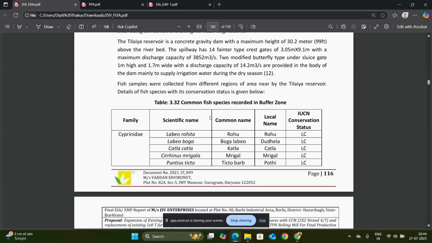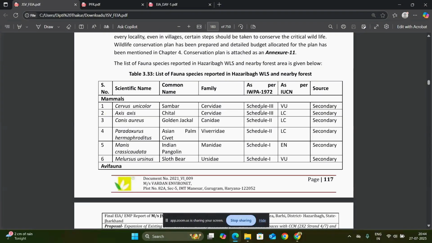And you have to mention the common fish recorded in the buffer zone and the list of endangered species.